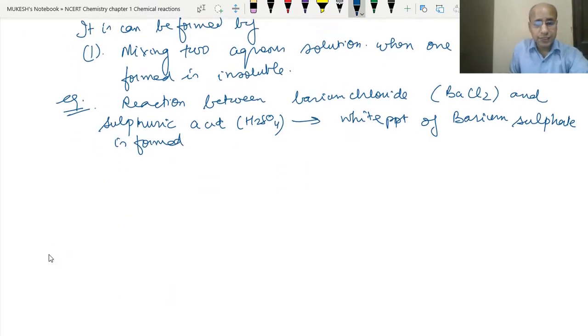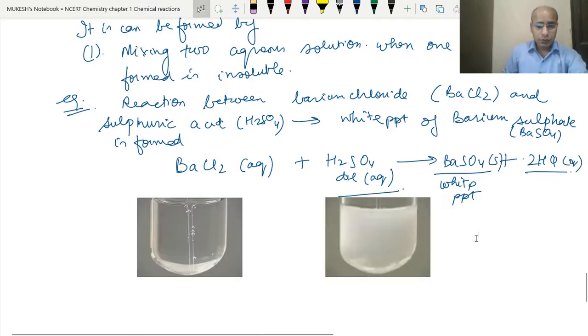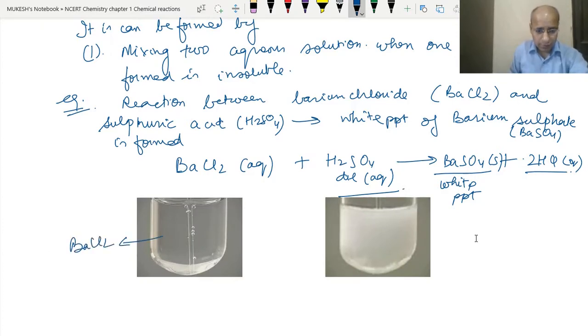now let's see the reaction. So BaCl2, this is the aqueous solution, plus H2SO4 diluted, this is also aqueous solution, and what is being formed, BaSO4, this is the white precipitate. White precipitate, this is the barium sulfate, BaSO4, and plus hydrochloric acid is formed in the aqueous solution, and this is the solid which is being given. Clear? You can see from this diagram, this is the barium chloride solution, and this which we are pouring is a sulfuric acid.